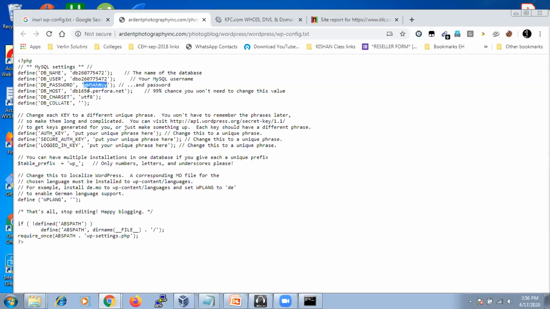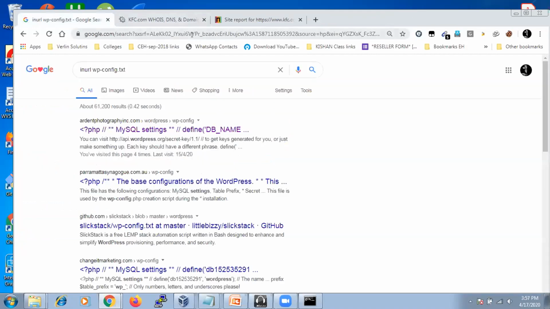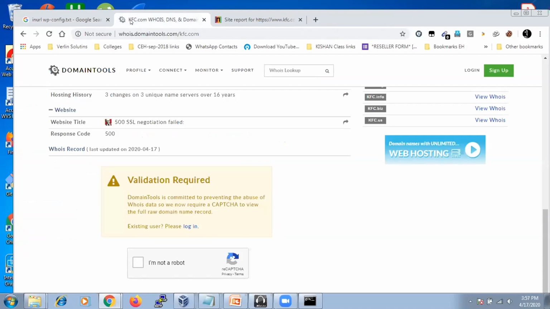DB username, passwords, and host name, everything is there, right? So you can easily get the DB username and password, and a hacker can easily hack that particular database also. So that is the main disadvantage. It is the mistake of a developer as well as an organization who is not going to check that particular website properly. So our job is to find these types of vulnerabilities, and we are going to write a report to the person who is responsible.